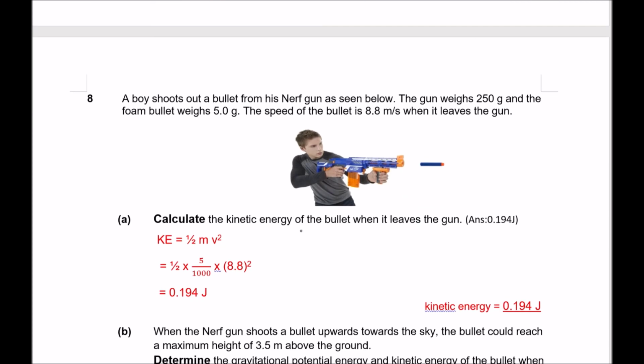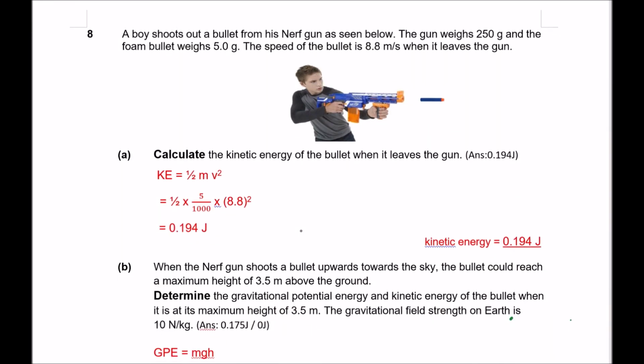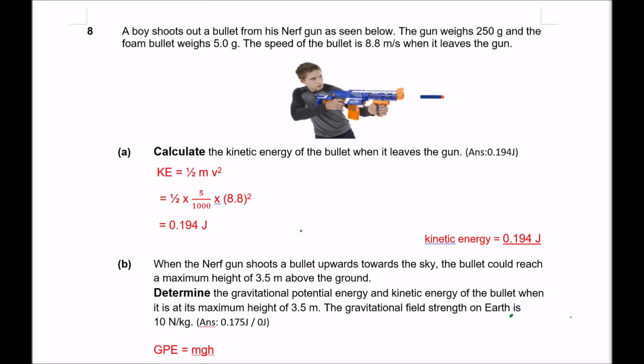Let's go on to question 8. Now, for question 8, this boy shoots out a bullet from a Nerf gun. So for the kinetic energy of the bullet, do take note that this bullet is only 5 grams. There are two masses given. One is for the gun, one is for the bullet. So don't use the wrong value. Convert 5 grams, of course, to kilograms. And then you will get 0.194 joules as the kinetic energy of the bullet.